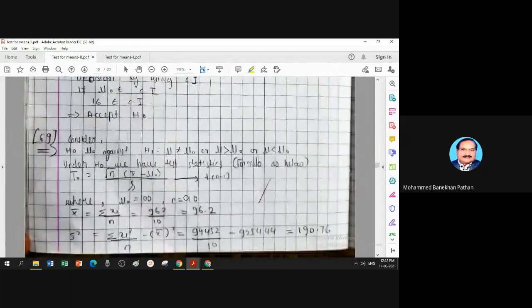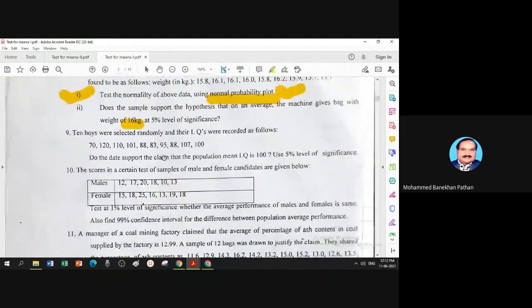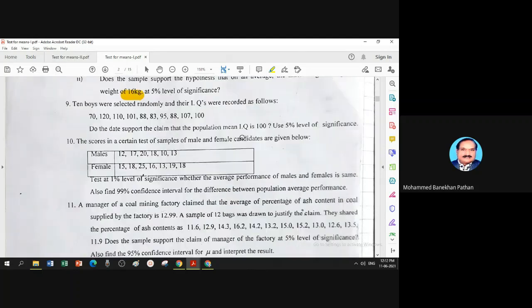Now we have question number 9. 8 is finished. 9 is also the same way. You have a single sample. IQs of students are measured. You want to check whether IQ is 100 or not 100. So it is a test for a single population mean based on a small sample, a t-test.